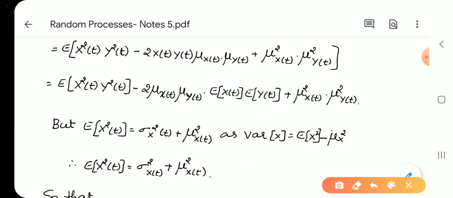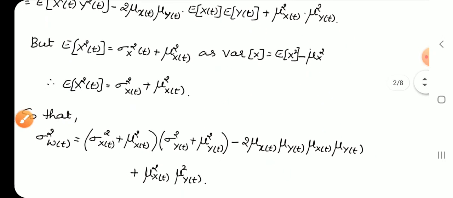In the same way, E of x square t becomes sigma x of t whole square plus mu of x of t whole square, and similarly for y.